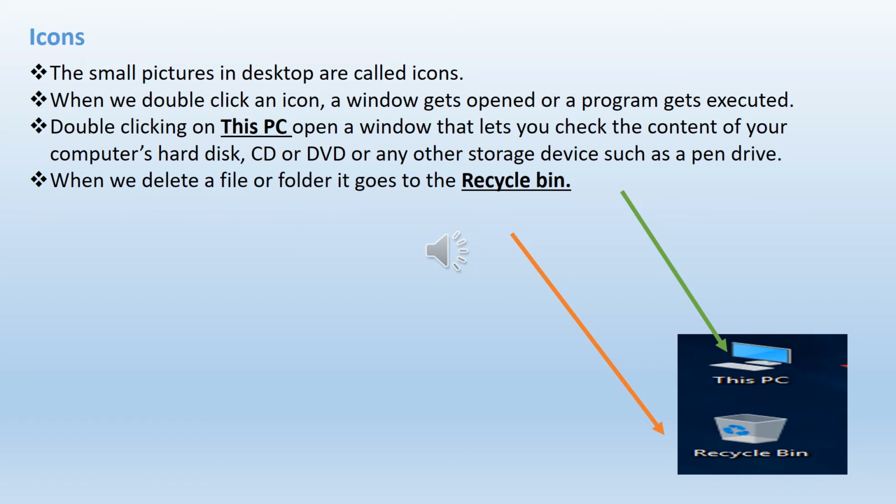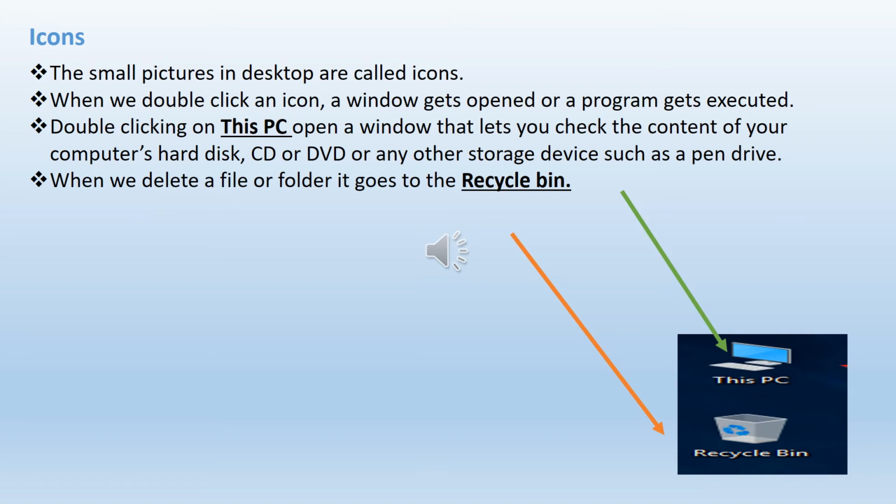Third point, double clicking on This PC. There is an option called This PC. A window gets opened and you can check the content of your computer's hard disk. Hard disk is the main place where we store all the programs and icons.